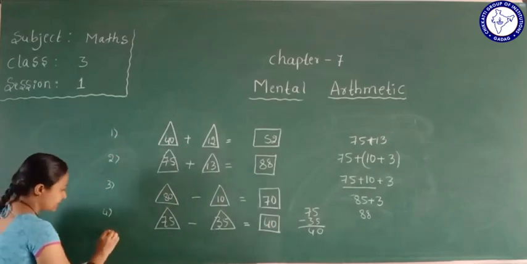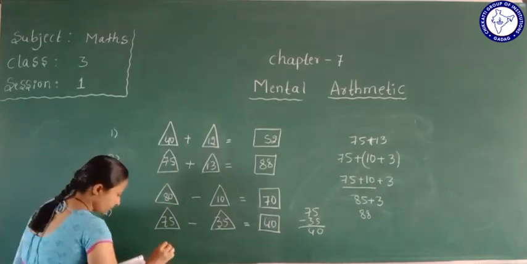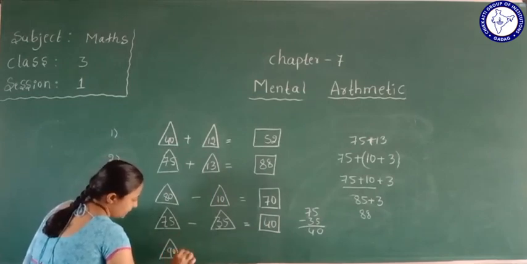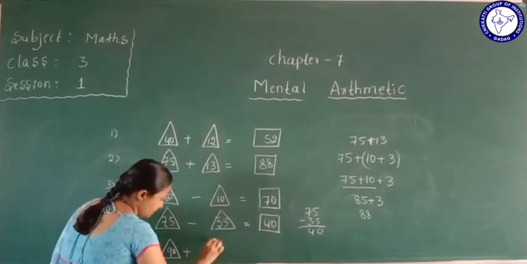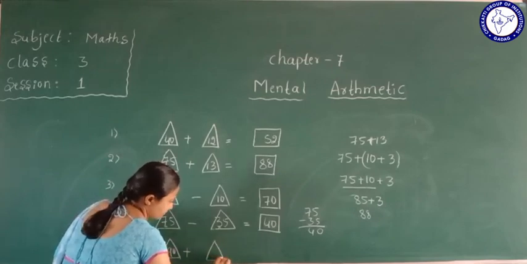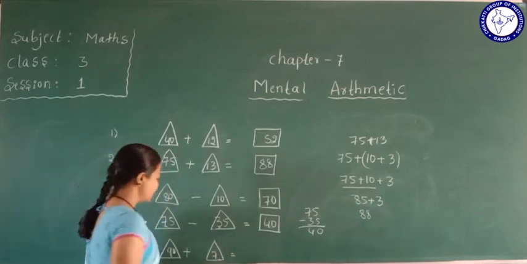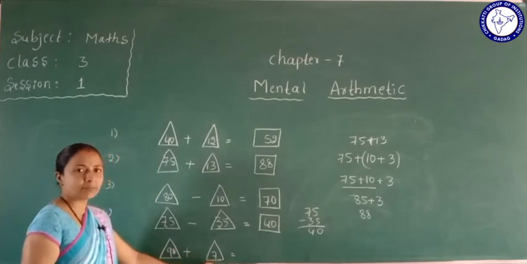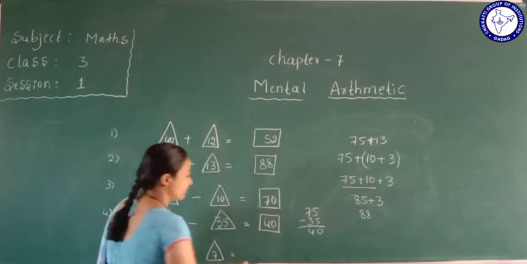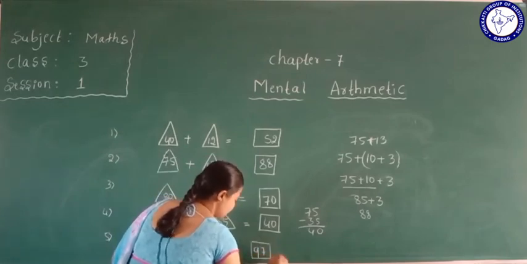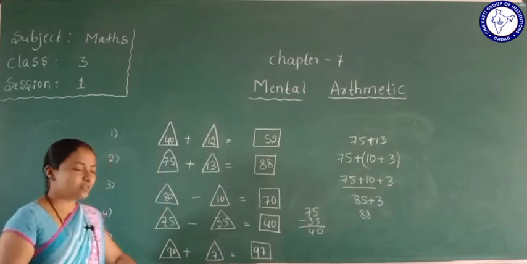Next one, that is the fifth one. 90 plus 7 equal to how much? 90 plus 7. 90 we add to 7. So the answer we get is 97. Yes.